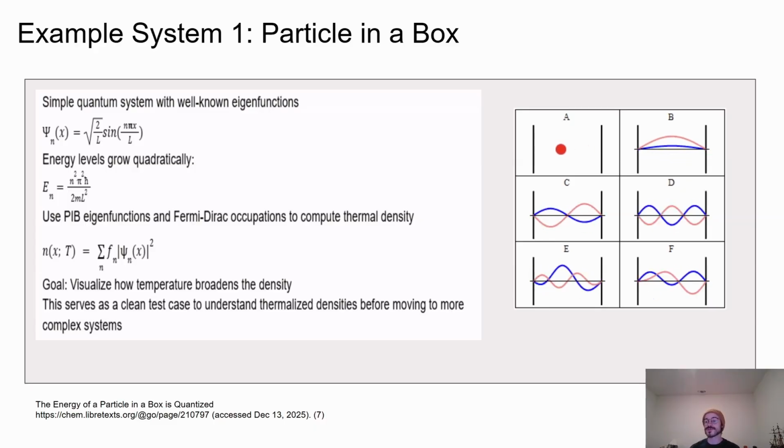At low temperature, the density closely resembles the ground state density, which is peaked at the center of the box. As the temperature increases, excited states contribute more strongly and the density becomes flatter and more uniform across the box. This system is especially useful because it provides a clean test case. We can directly compare the expected analytical behavior with the numerically computed thermalized densities, making it an ideal way to build intuition before moving on to more complex systems.